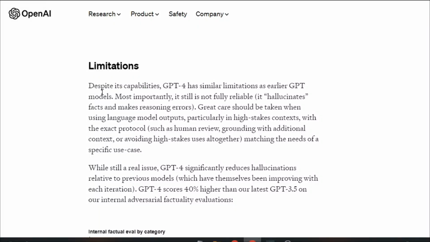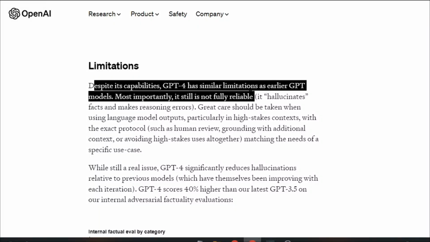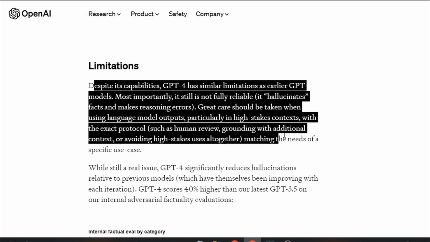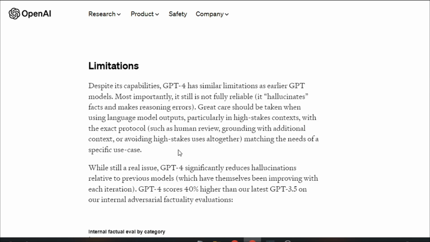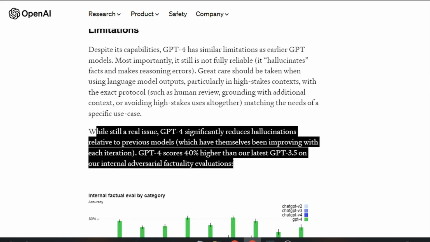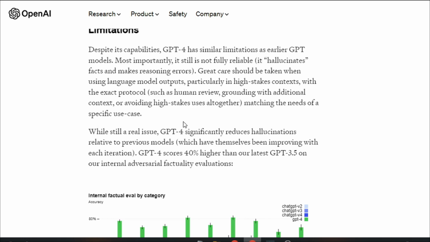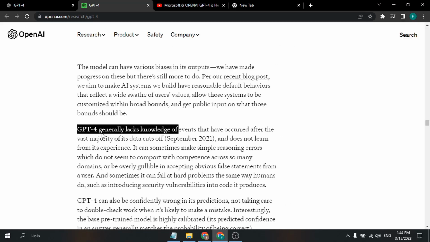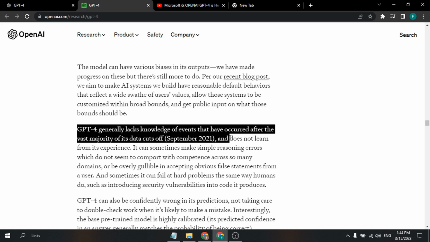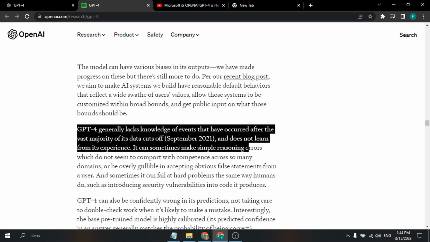Of course, with any new technology, there are some limitations and concerns. GPT-4, like previous GPT models, can suffer from hallucination or fabrication of facts. It's important to review the responses generated by the model to ensure accuracy and factuality. Another limitation is that GPT-4 generally lacks knowledge of events that have occurred after the vast majority of its data cuts off, September 2021. It does not learn from experience, and it can sometimes make simple reasoning errors. So it does not know events after September 2021.